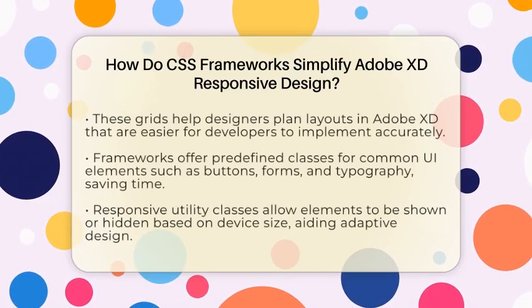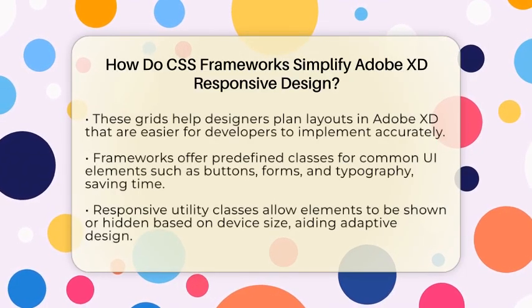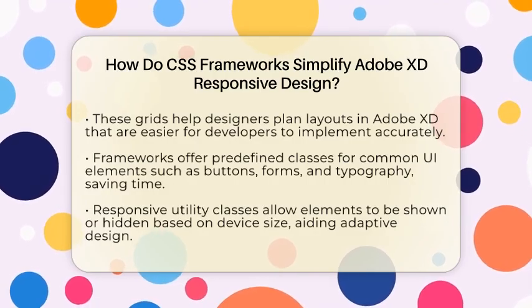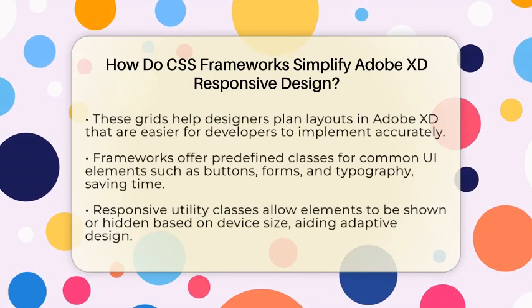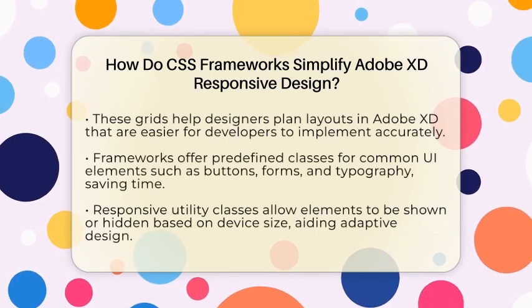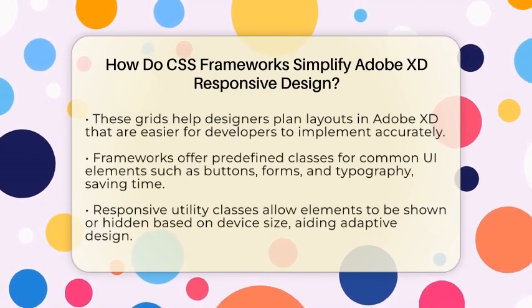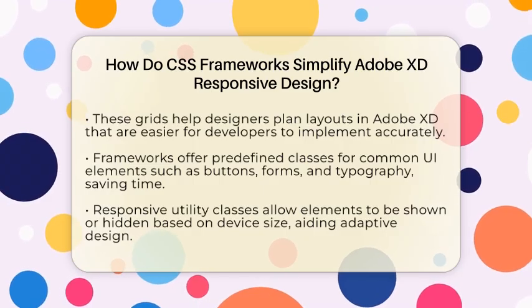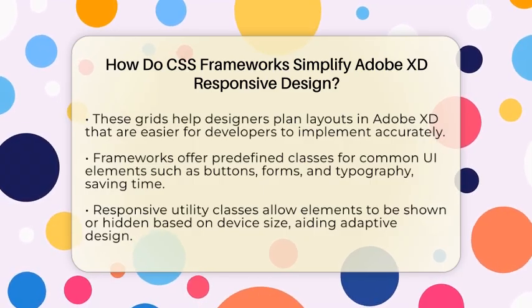For example, frameworks like Bootstrap, Foundation, or Tailwind CSS have grid systems. These grids let you organize your content into rows and columns that automatically resize based on the screen size. So, in Adobe X, you can plan your layout with these grids in mind, making it easier for developers to match your design when coding.